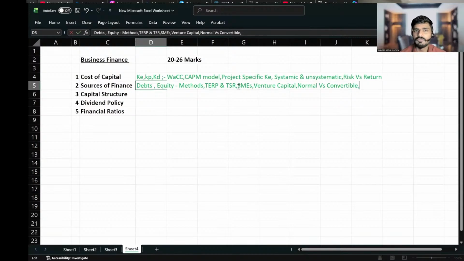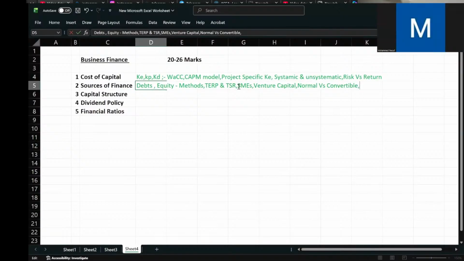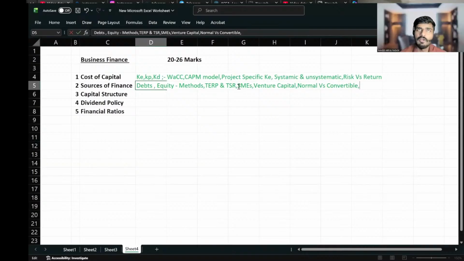So convertible debts do have lower service cost. Service cost means we need to give only lower interest, right? For our company, why are we paying lower interest for convertible debts? Because we are getting an advantage in future shareholdings, can we get? No, we are not getting. We are the company, we are the financial manager. The investor is getting an advantage that he can convert into shares in future. That's why we will expect only lower returns. So we have to give only lower returns, so we do have less service cost.